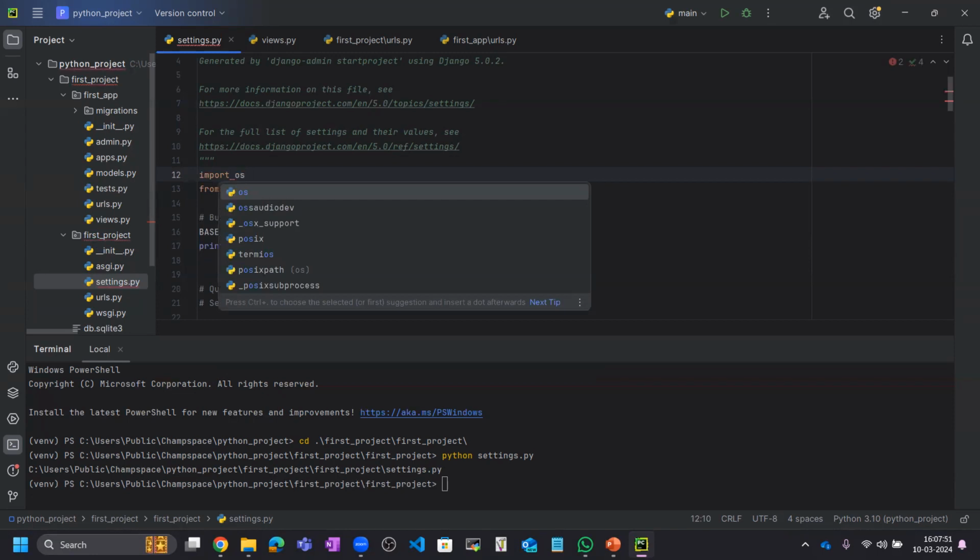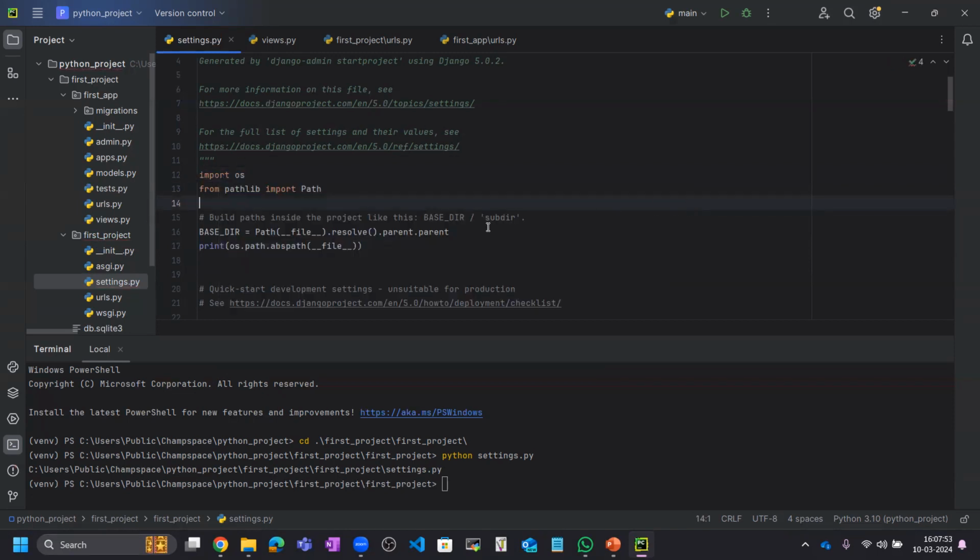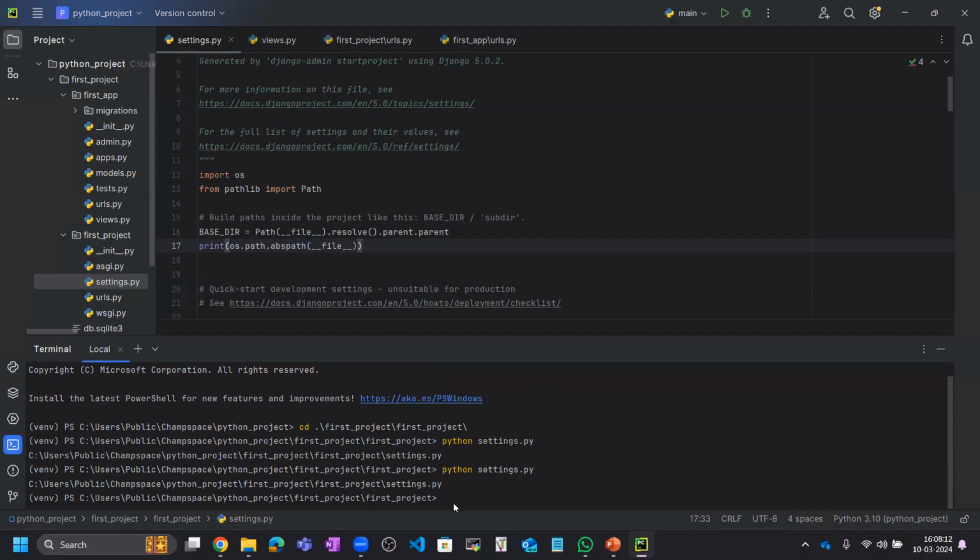We need to import os. Why? Because we can run our Django application on any operating system like Windows, Mac, Linux, so we need this file path mapping. And here let me print this also, and you can see this also prints the same path, the settings.py path. Okay, so this way you can give an absolute path.